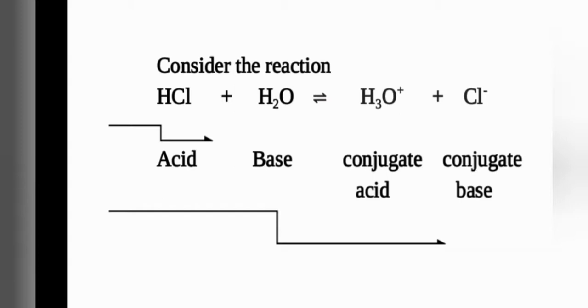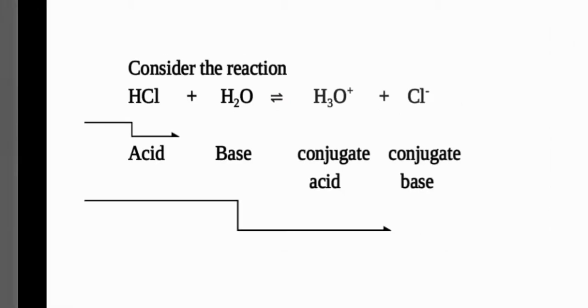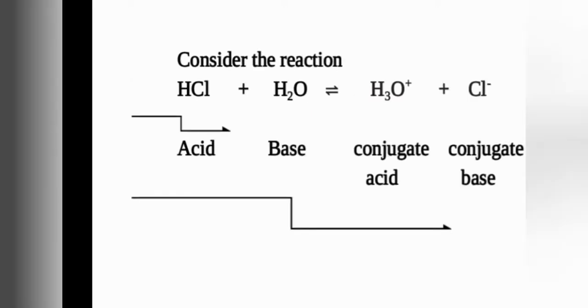Okay, similarly, consider the backward reaction. What is happening? H3O positive is changing into H2O in the reverse reaction. Just imagine the backward reaction. H3O positive is changing into H2O by removing or donating one H plus. So according to Bronsted-Lowry concept, the substance which is ready to donate H plus is an acid. So here we write it as the conjugate acid. And similarly, chloride ion, what is happening for chloride ion? It is accepting H plus ion.